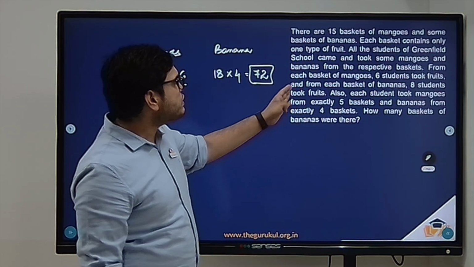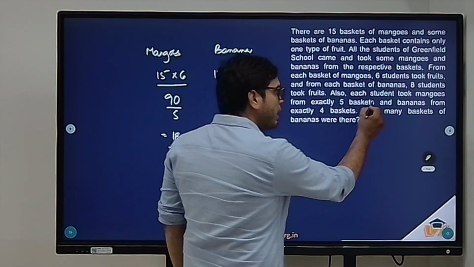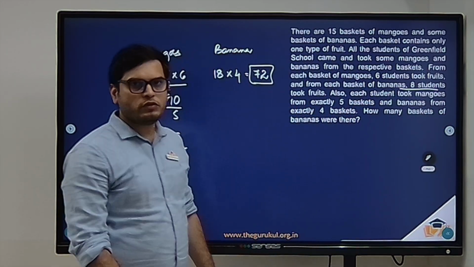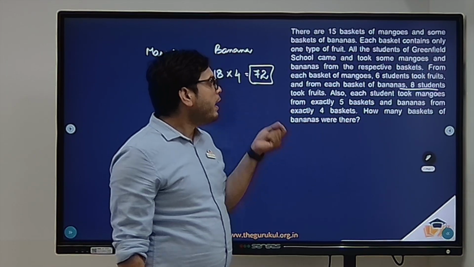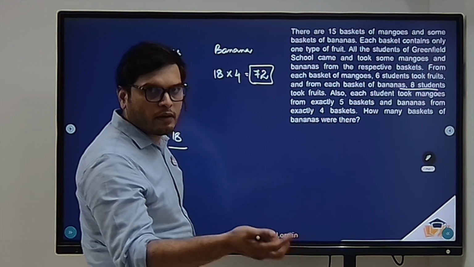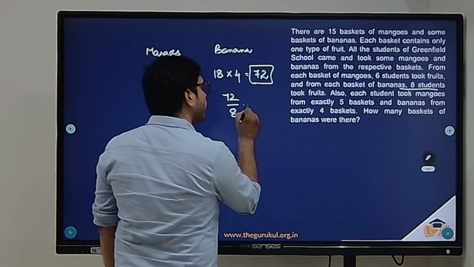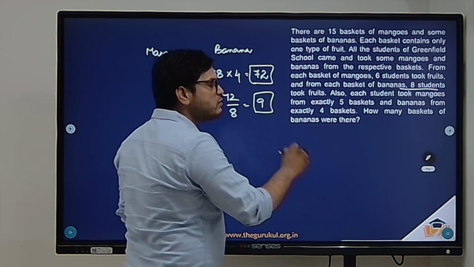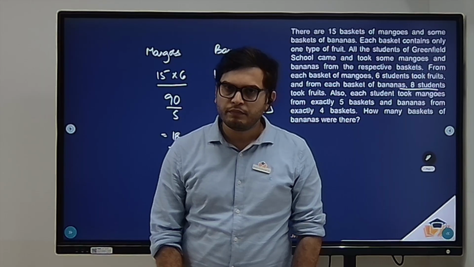Now, from each basket of mangoes, 6 students took fruits, and from each basket of bananas, 8 students took fruits. So a total of 72 bananas were picked, and from each basket, 8 bananas were picked. So 72 by 8 is nothing but 9. So 9 baskets of bananas were present. Clear?